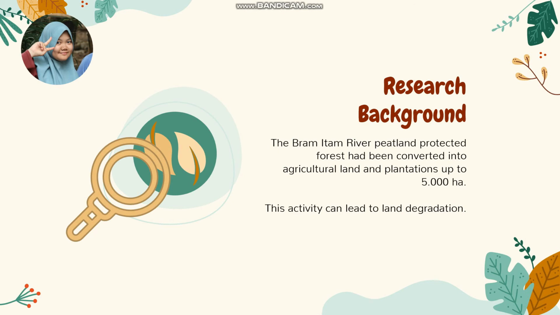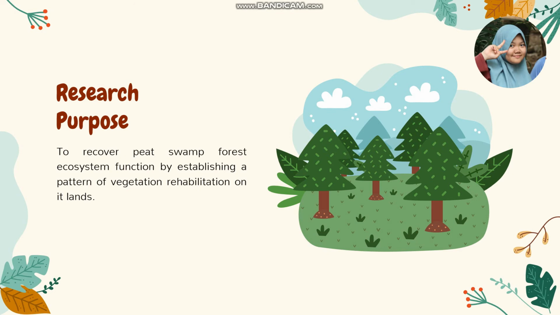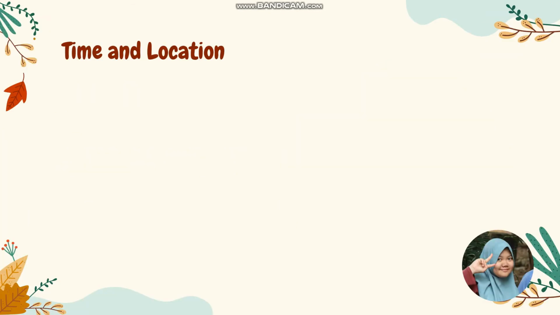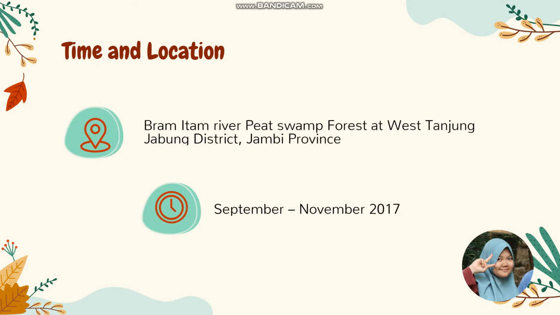This kind of activity may increase the visibility of peat swamp forest degradation. If the problem persists and continues without any action, it can cause the peat swamp functional state to worsen. The purpose of this research paper is to recover peat swamp forest ecosystem function by establishing a pattern of vegetation rehabilitation on its lands. The social and economic condition of the local community around the study area will also be considered for the final decision. This research was conducted for about 3 months at the Peat Swamp Forest at West Tanjung Jabung District, Jambi Province.